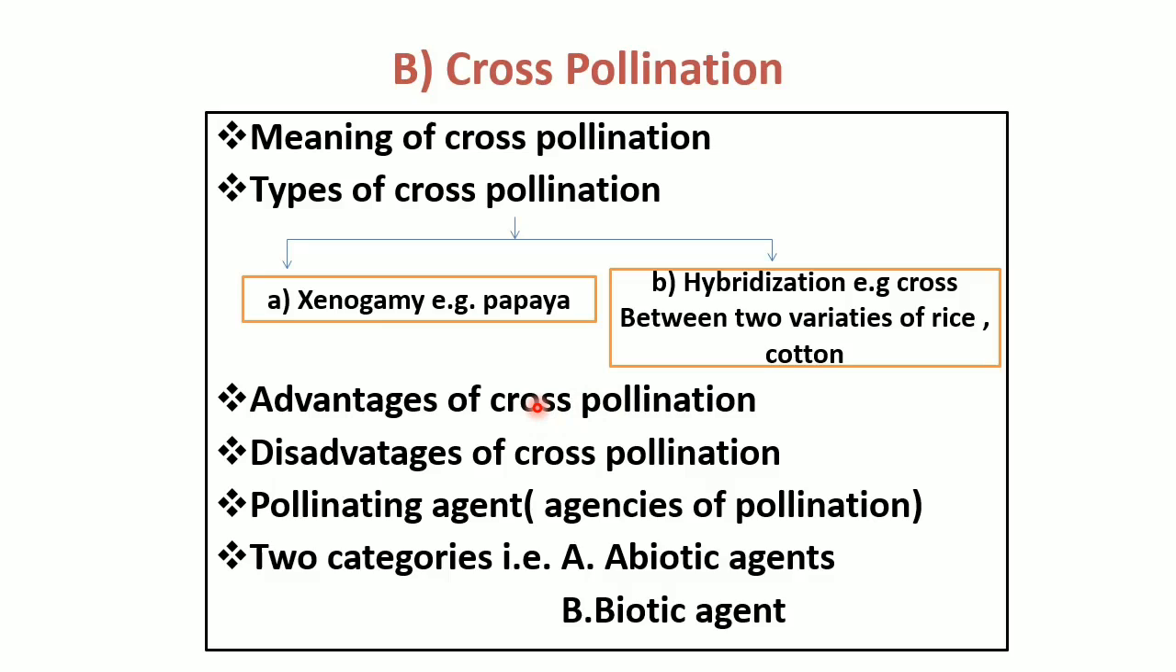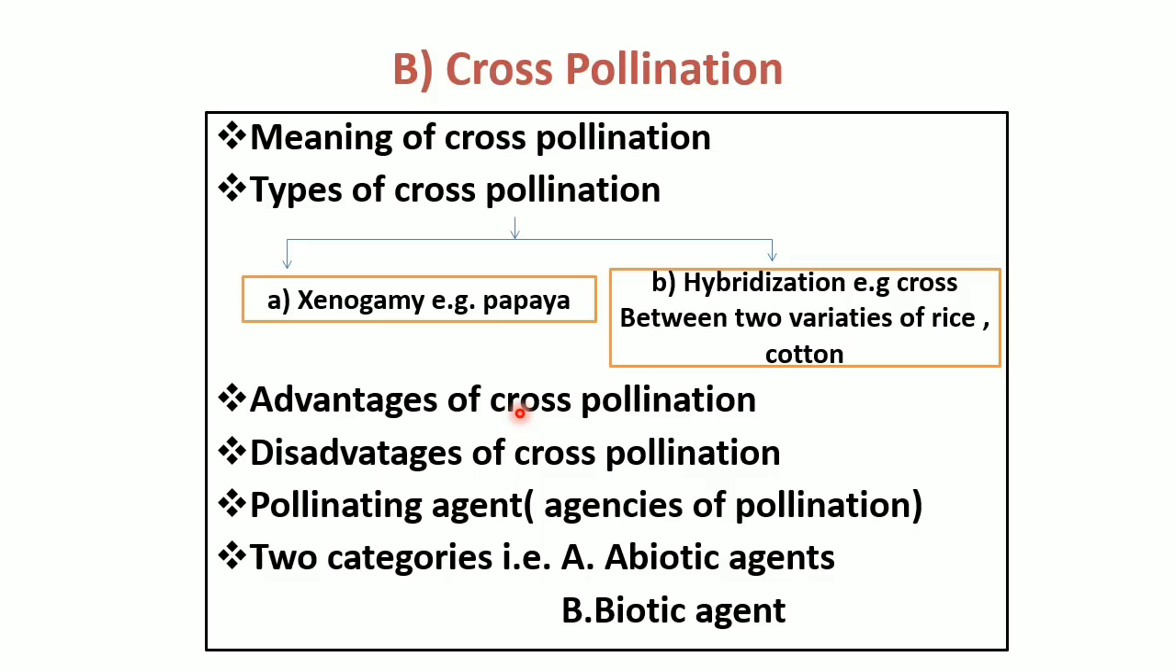Second advantage is undesirable character can be eliminated. म्हणजे नको असलेले कॅरेक्टर आपण क्रॉस पॉलिनेशनच्या माध्यमातून रिमूव्ह करू शकतो. Third advantage is the desirable character can be introduced. आपल्याला हवे असलेले कॅरेक्टर सुद्धा आपण we can introduce by cross pollination. Fourth advantage is improved variety can be produced by hybridization methods.